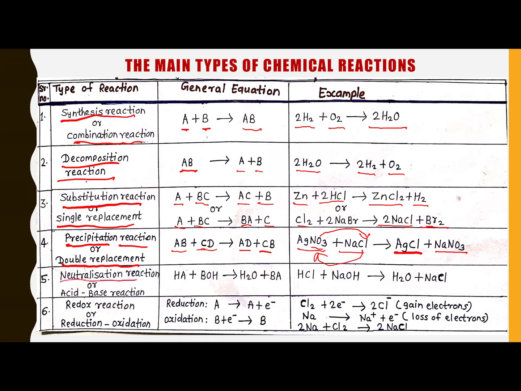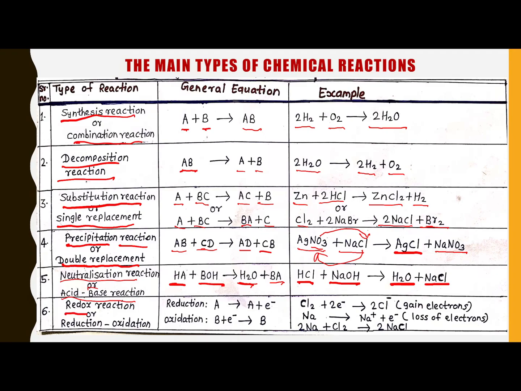Fifth is the neutralization reaction, or it is also known as the acid base reaction. In the neutralization reaction, acid and base react to form water, always the water molecule, and the salt. Here is the example. Hydrochloric acid is the acid, and sodium hydroxide is the base, and when they react they always form the water molecule and the salt, that is sodium chloride salt. That's why the neutralization reaction is also known as the acid base reaction.